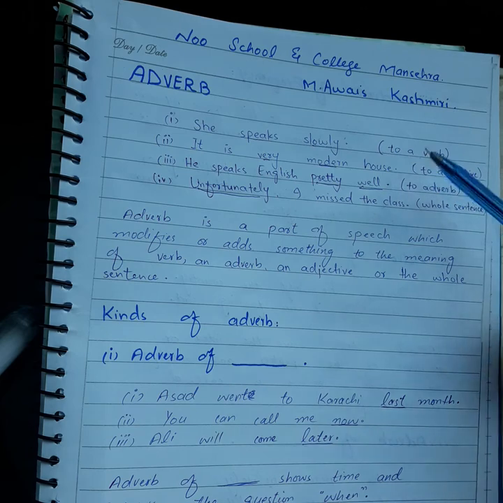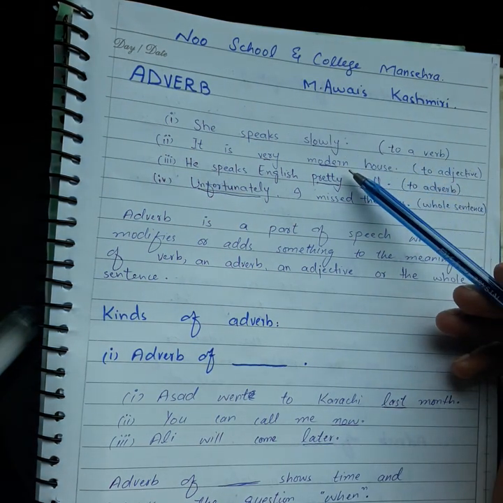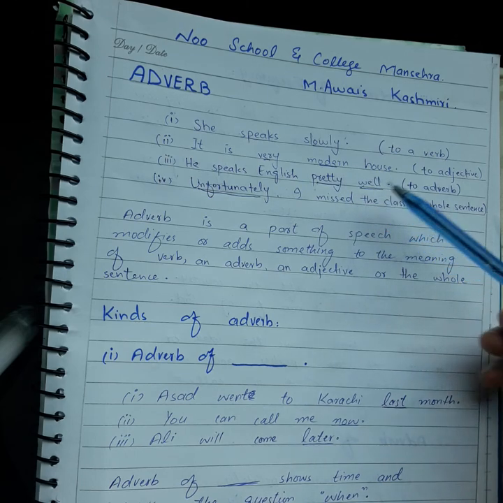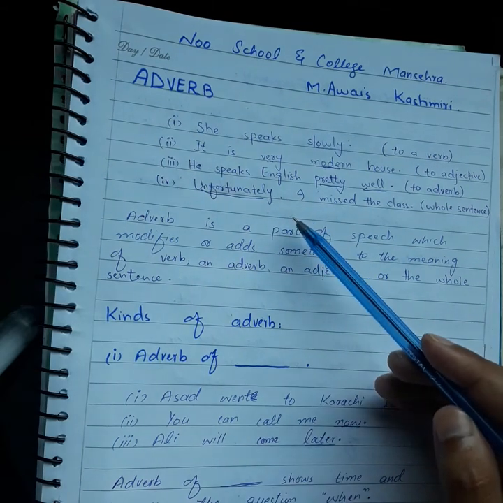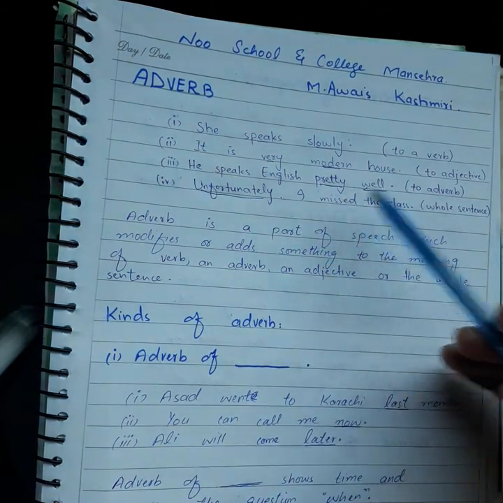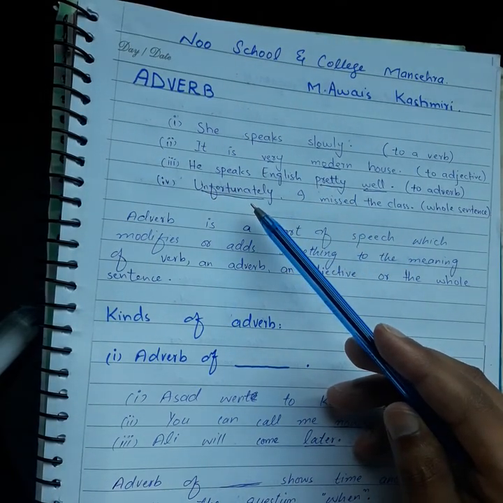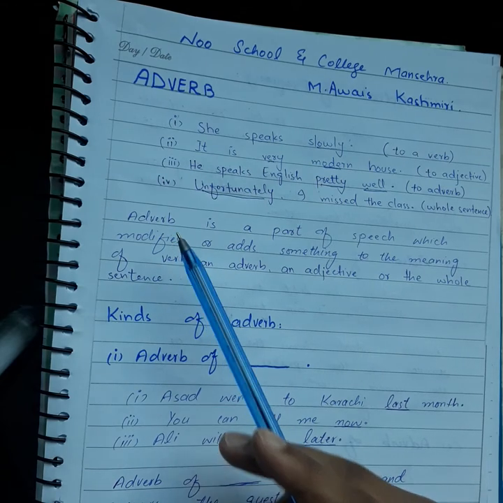Now we have done 4 things. First we added something to the meaning of a verb, then to the meaning of an adjective, then to the meaning of another adverb, and then to the whole sentence. We modified the whole sentence by putting an adverb before the sentence. Now we are coming towards its definition. What is an adverb?